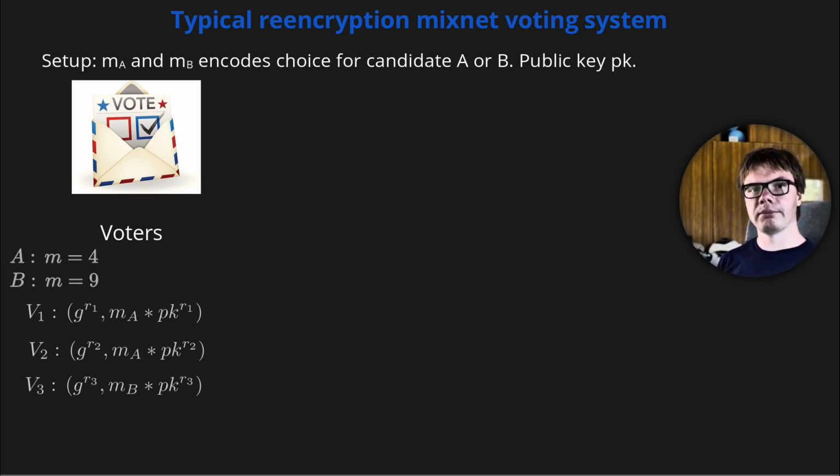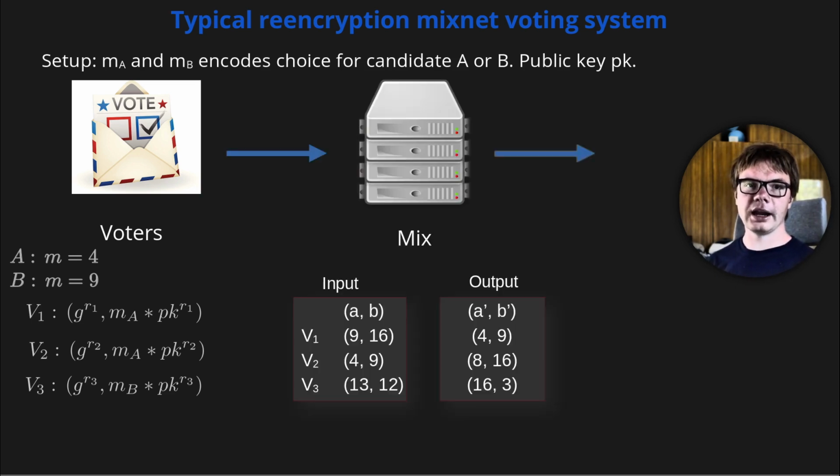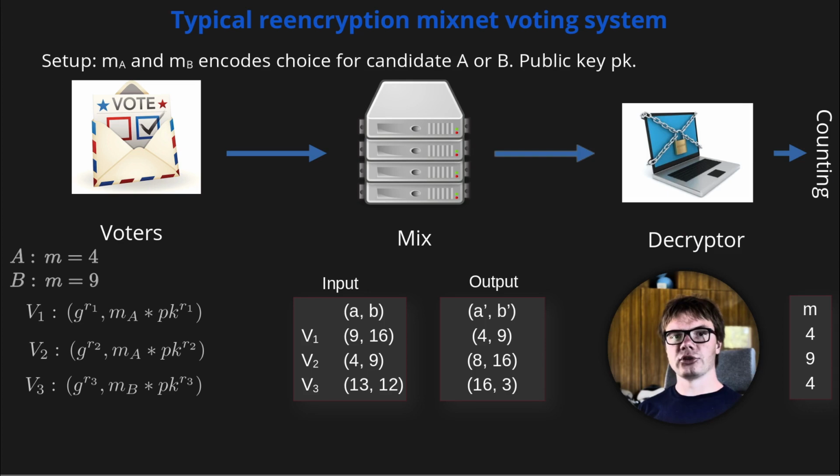In this example, messages m equal 5 and m equal 7 correspond to votes for candidates A and B. Each voter, picking their favored candidate, then encrypts message m with a randomization factor and submits that to the mix. The mix re-encrypts each message and forms a shuffled output that is further passed to the decryptor, which decrypts the ciphertext and outputs votes, which then finally can be counted.